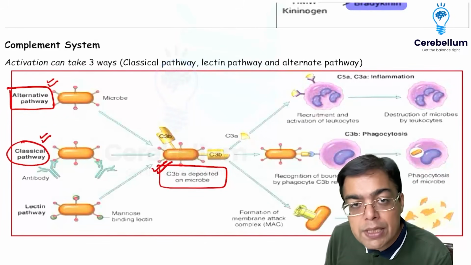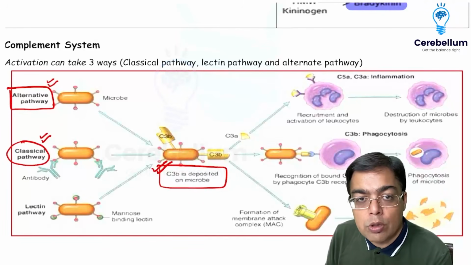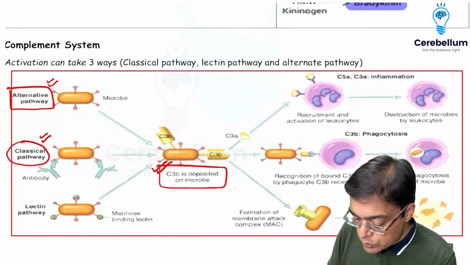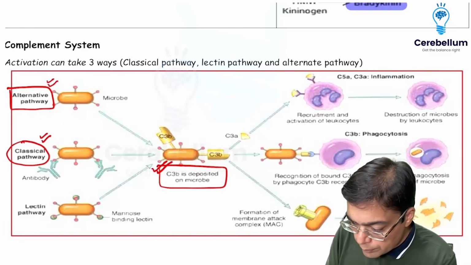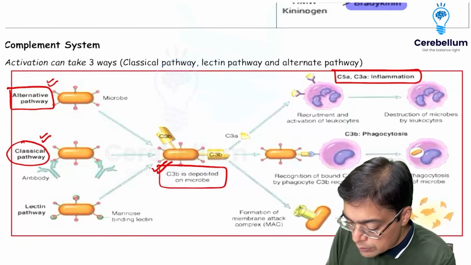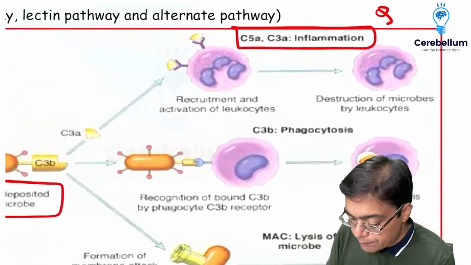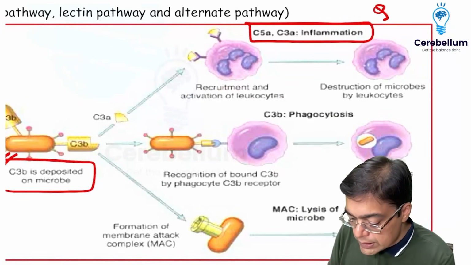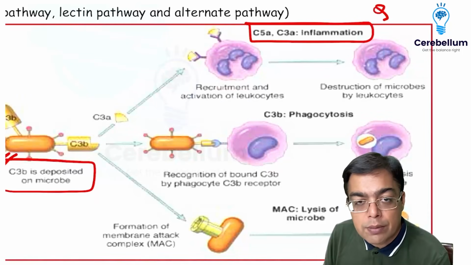Now, C3b is what is going to be functioning as an opsonin molecule. That's what we talked about earlier. And the moment we are thinking in terms of the other individual complement proteins, we should be aware that C5a and C3a function as anaphylatoxins, right? So they are responsible for causing degranulation of the mast cell as well as release of histamine.